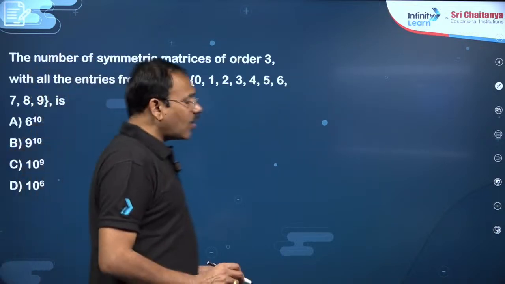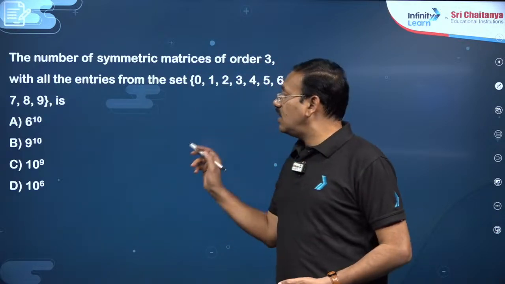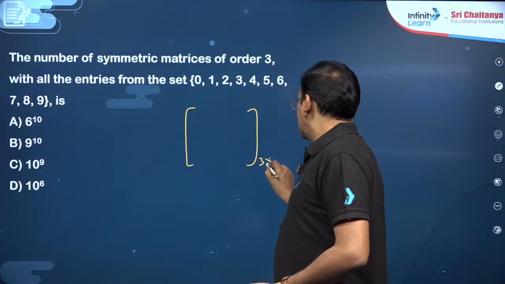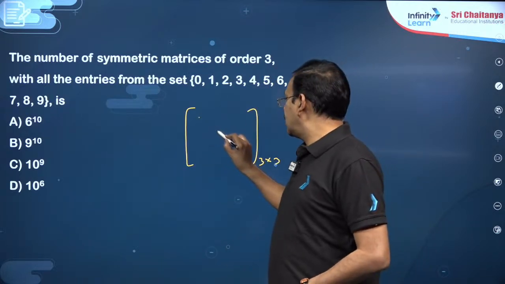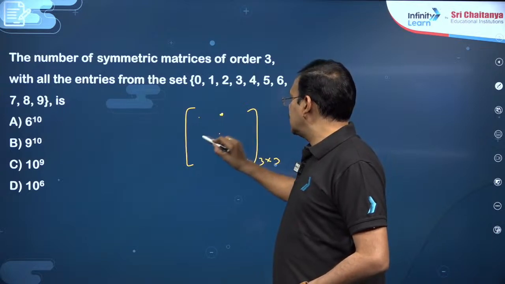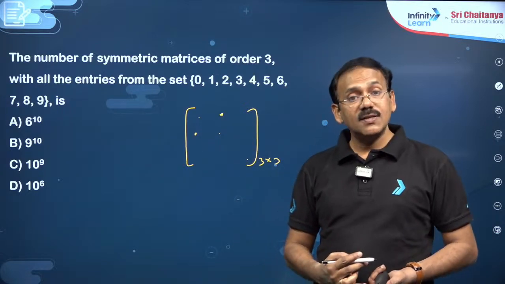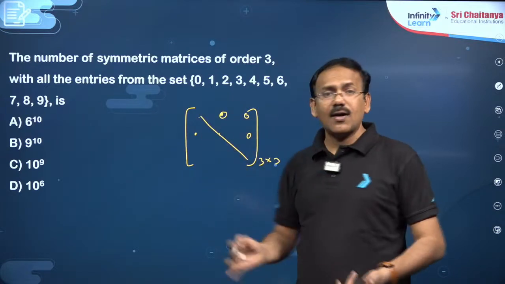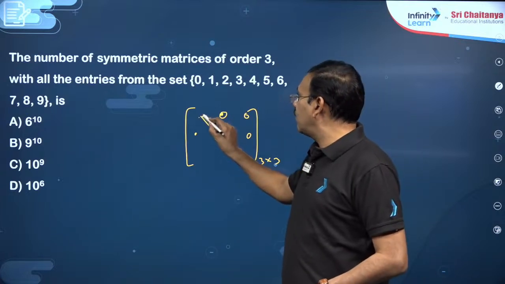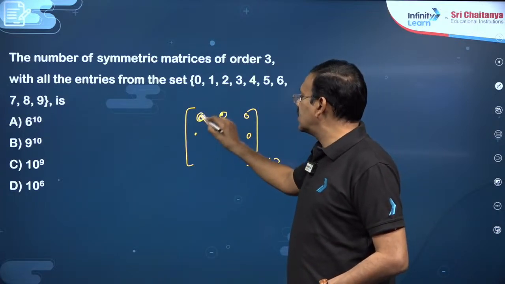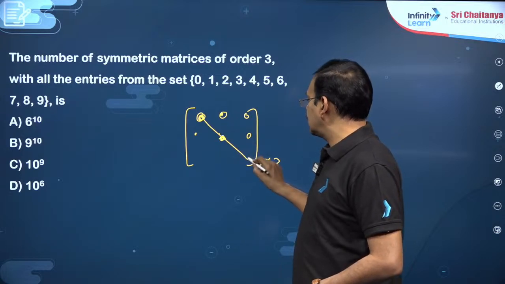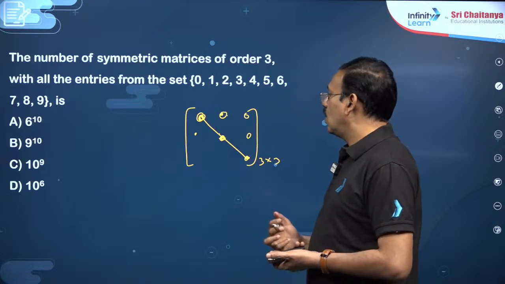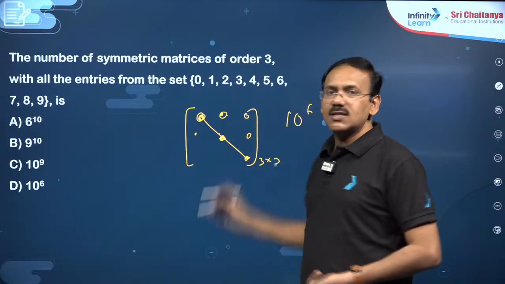Next, you see the number of symmetric matrices of order 3 with all the entries from 0 to 9. Symmetric matrix of order 3 by 3. Symmetric matrix means, you know, whatever Aij is here, Aji must also be the same. For a symmetric 3 by 3 matrix, if you fix these 6 elements, these 3 are automatically fixed. In how many ways can this be filled? You can fill with any of the 10 digits. This can be filled in 10 ways, this in 10 ways, this in 10 ways. He said repetitions are allowed. All together you can fill these 6 digits in 10 power 6 ways.